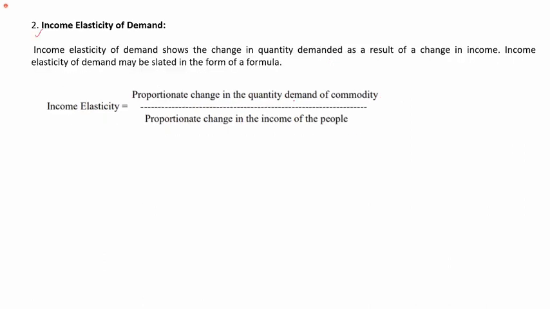Then income elasticity of demand. It is the same thing: proportionate change in quantity demanded of a commodity to proportionate change in income of the consumer, not price here, income of the consumer. That is income elasticity of demand.